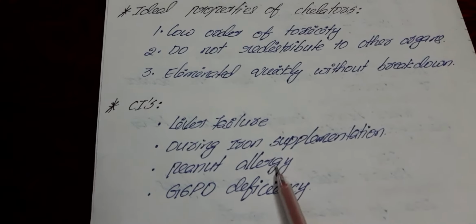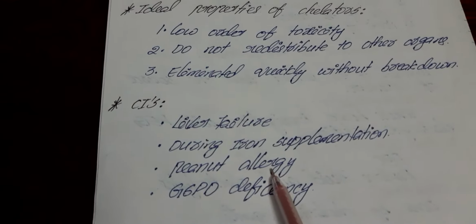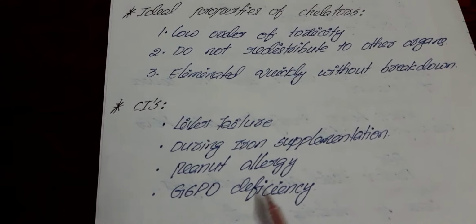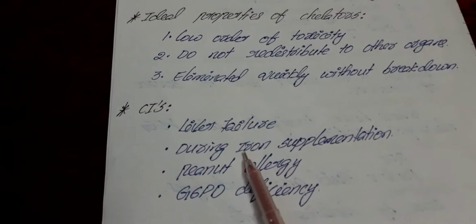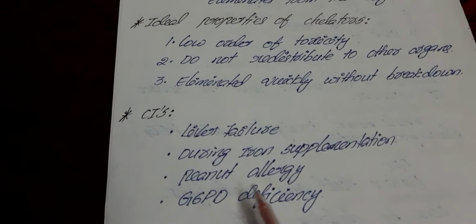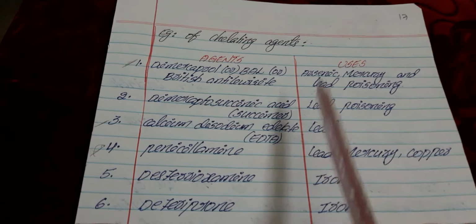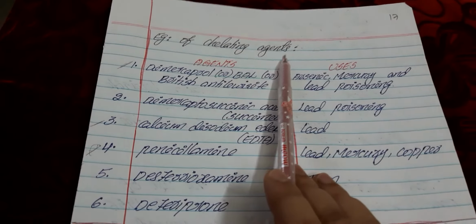Next, peanut allergy: if the patient has a peanut allergy, or has glucose-6-phosphate dehydrogenase deficiency, in these four conditions we should not use this chelation therapy. Okay, next we have some examples of chelating agents here.